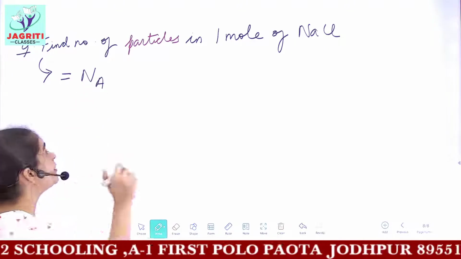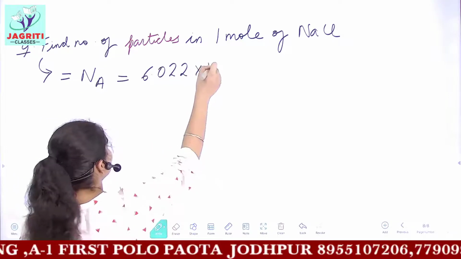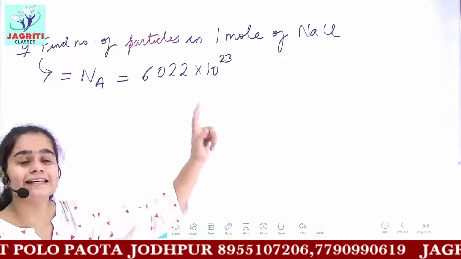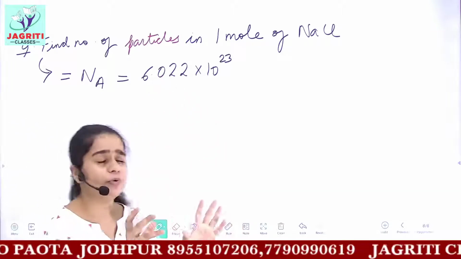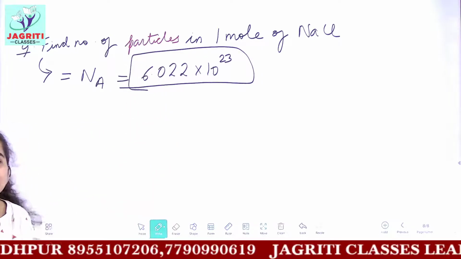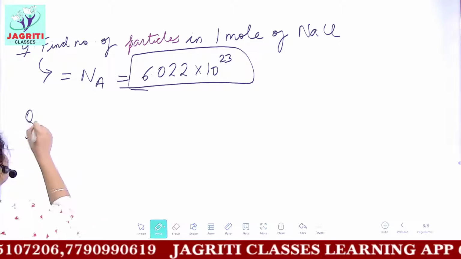The value of Avogadro number is 6.022 into 10 raised to the power 23. So 1 mole of NaCl, or 1 mole of any compound, will contain 6.022 into 10 to the power 23 particles.